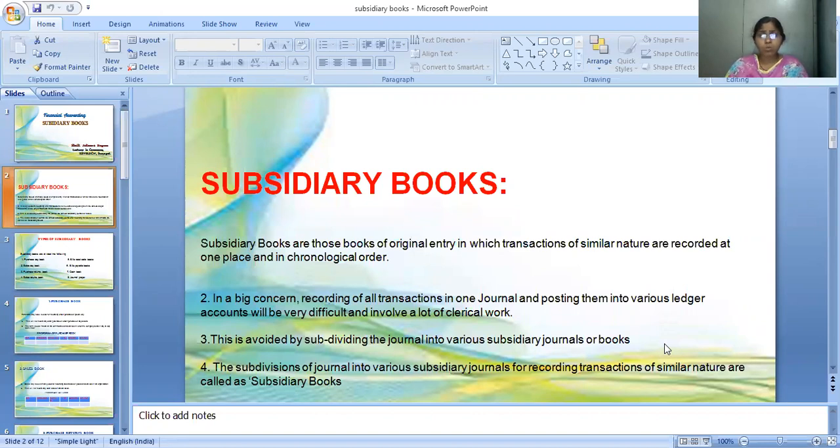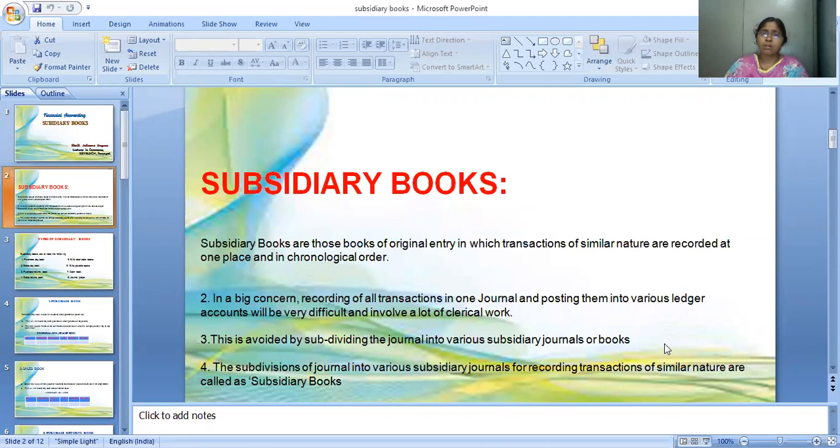It is also called the book of original entry because all the transactions of a similar nature are recorded in this book in one place, in chronological order, according to date.